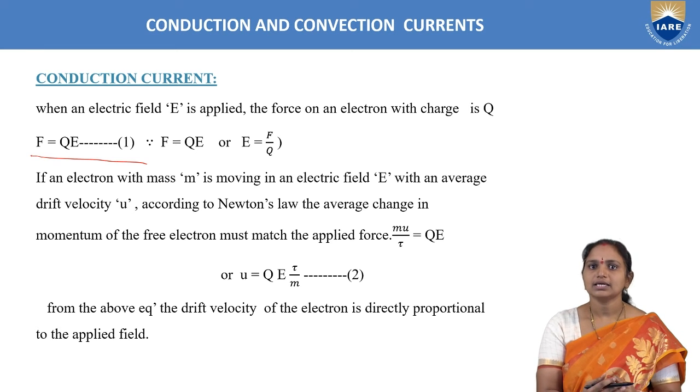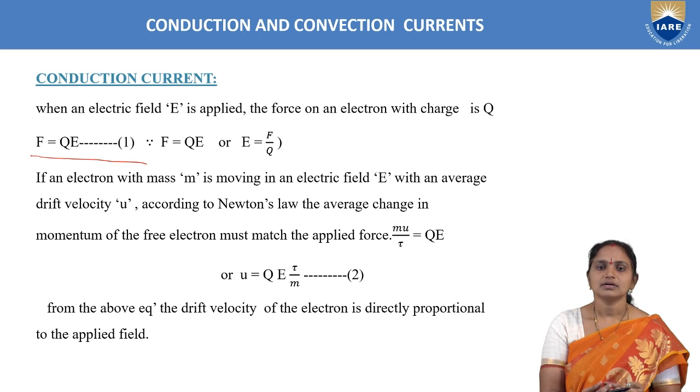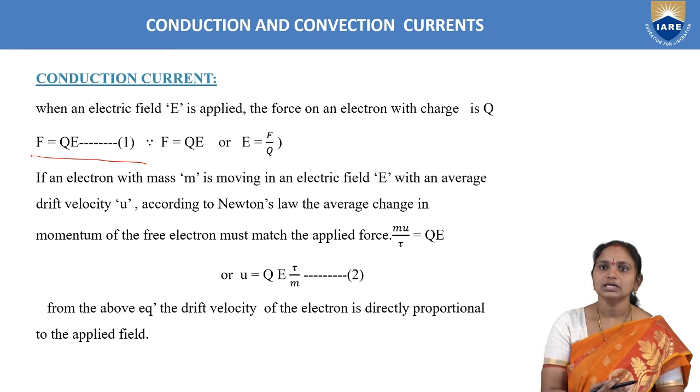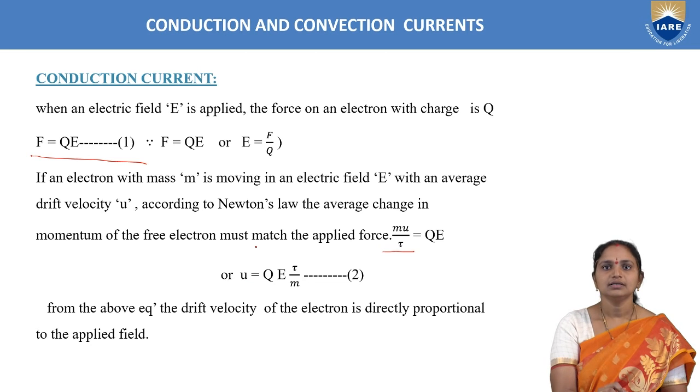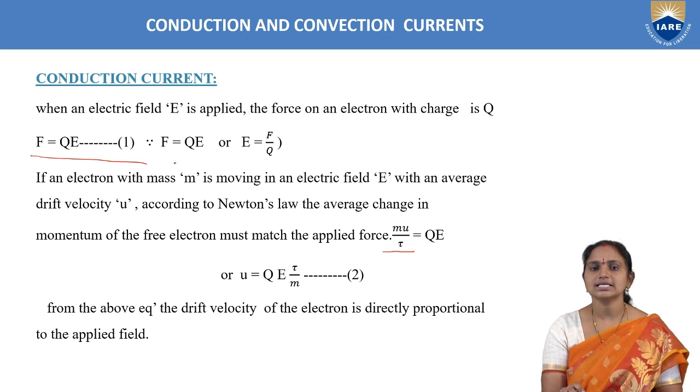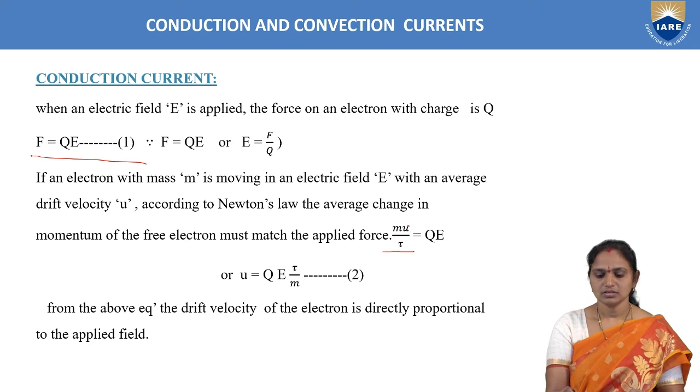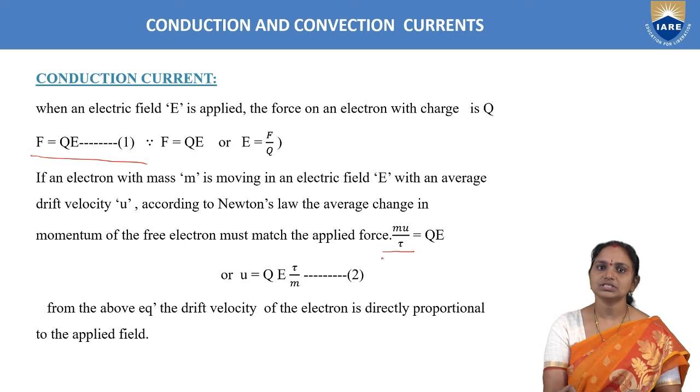And now here, I am taking a case when an electron whose mass is M is moving in an electric field E with an average drift velocity of U. Then according to Newton's law, we can take F as M into A. We can replace the LHS of equation 1, force, as mass into acceleration. And now acceleration is again replaced with velocity per unit time. Here U represents velocity and this is tau. Tau is the time taken by the electron to move.